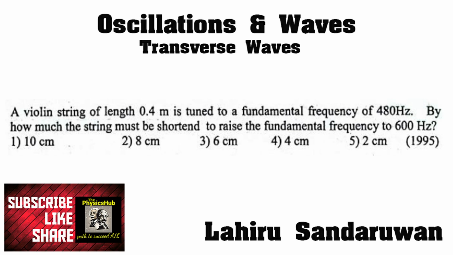A violin string of length 0.4 meters is tuned to a fundamental frequency of 480 Hz. By how much must the string be shortened to raise the fundamental frequency to 600 Hz?